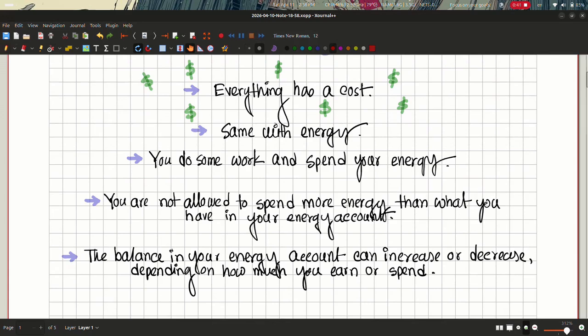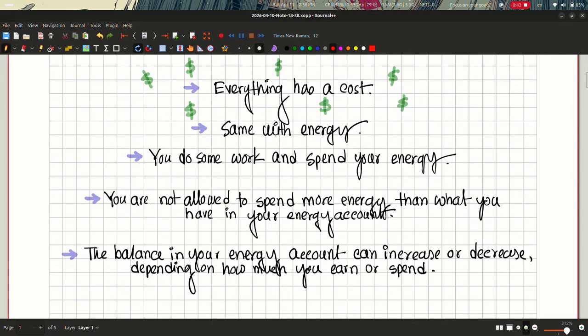Beginning with common sense from our everyday life, we know that everything has a cost, right? In order for you to buy something, in order for you to spend some money, you must have that money to yourself first. So it's the same with energy. You do some work and you spend your energy by doing so. So you are not allowed to spend more energy than what you have in your energy account.